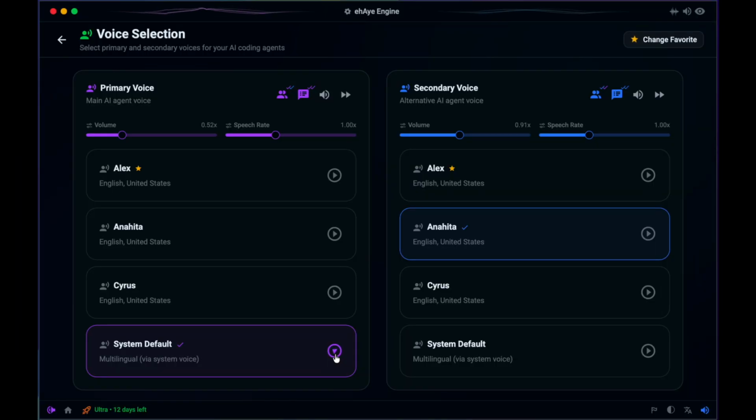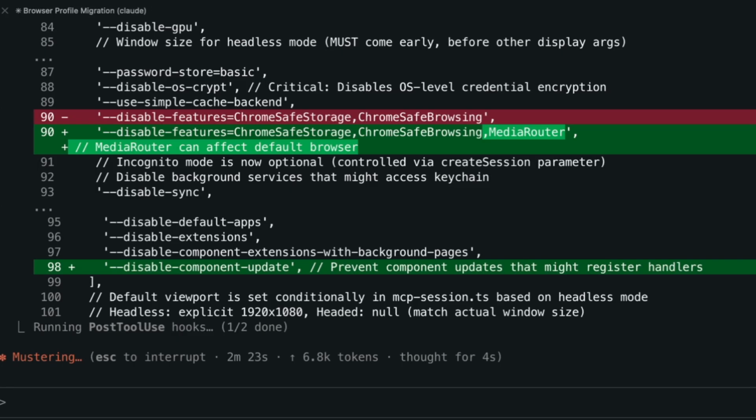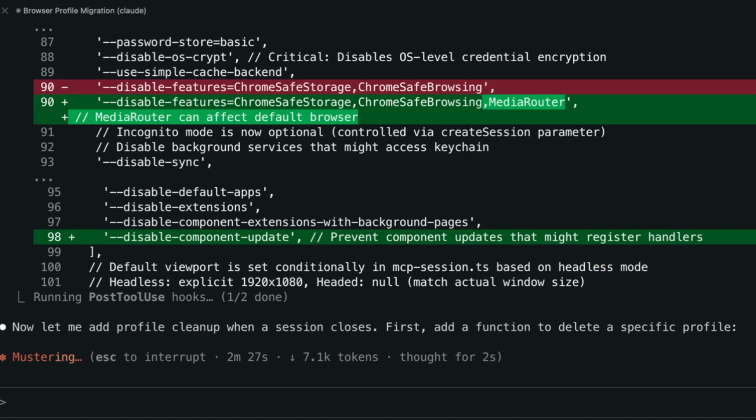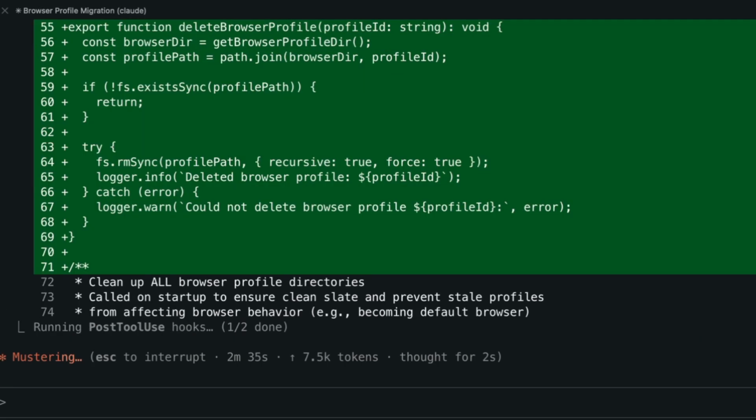I'm system default, your current primary voice. Now let me verify the changes and run type check and lint, but wait, I should check if there are any other files that reference the old browser path location. Let me check those grep results again to ensure I haven't missed anything.